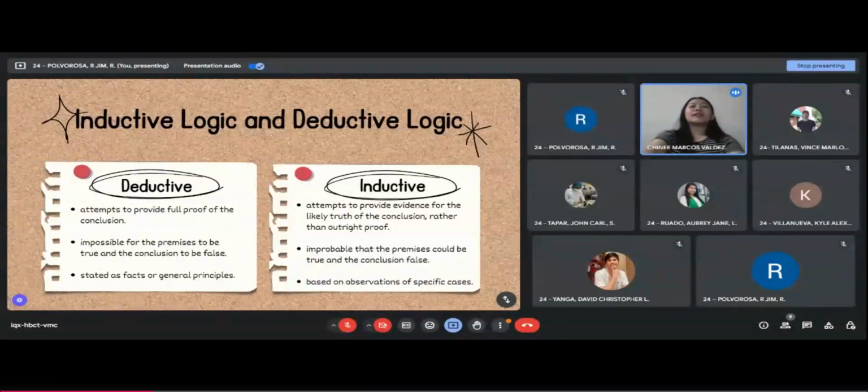So let's apply it in a nursing context. For example, during PD ward duty, some students were assigned to assess children who had been admitted due to symptoms of gastroenteritis. So using deductive logic, as we said earlier, we must have our premises first to use as our basis to draw conclusions. For our example, our premises include first our knowledge about gastroenteritis and second the signs and symptoms of the patient.